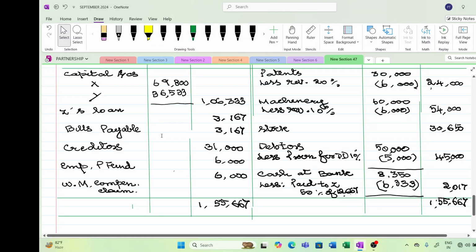So the total capital is 1,06,333. Loan account has gone, bills payable has gone, creditors there was no change, and employee provident fund the liability has come down to 6,000. Workman compensation claim has to be created only for 6,000. So the total matches as 1,55,667 on both sides. Hope it's very clear to you.